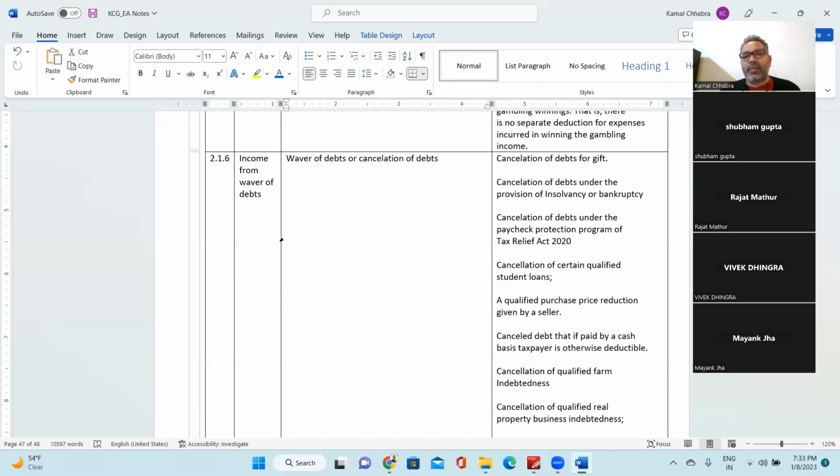Second is cancellation of debt under the provision of insolvency or bankruptcy. For example, let's say Kamal Chhabra has taken a loan of $100,000 from Bank of America, and now Kamal has gone bankrupt.